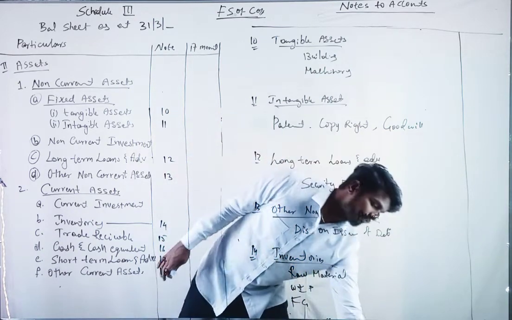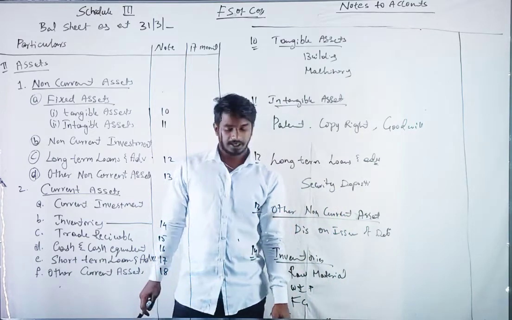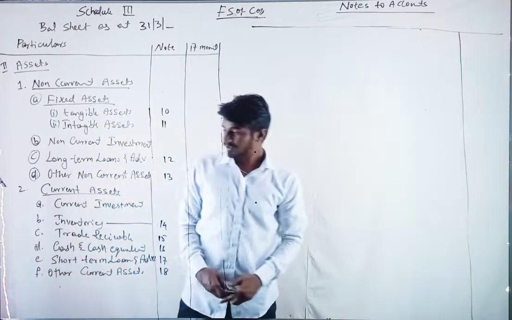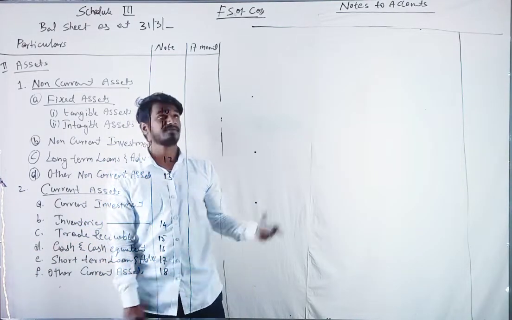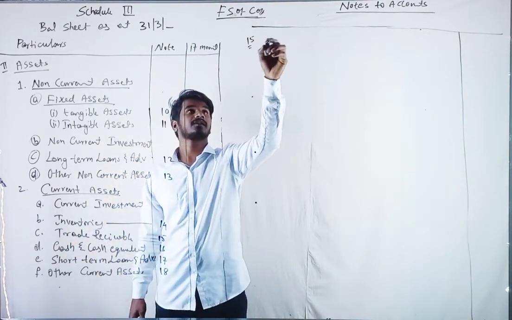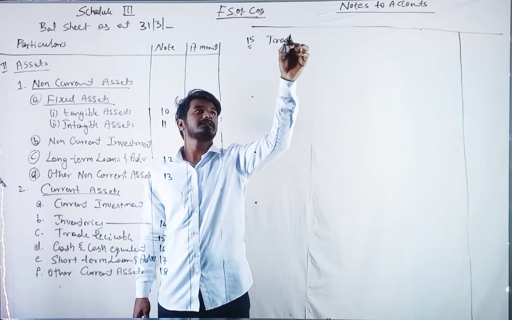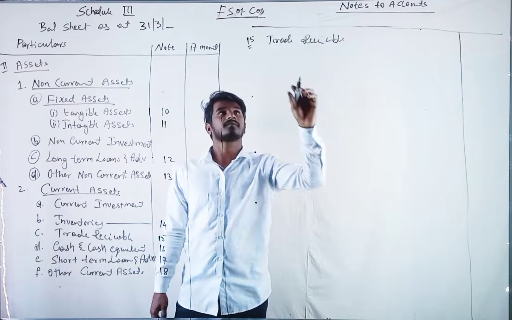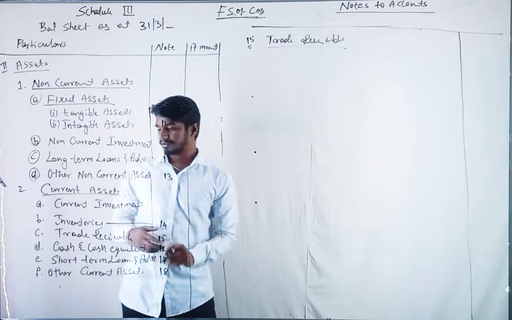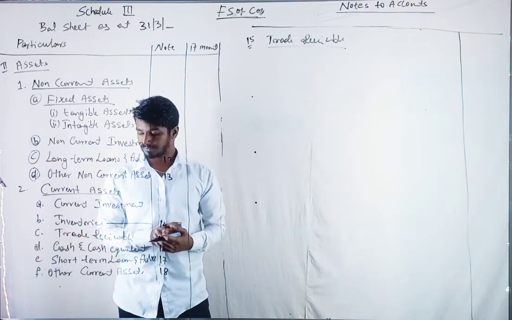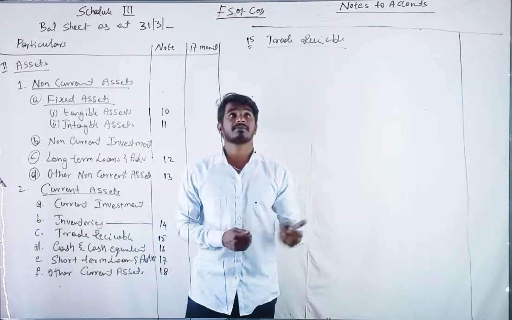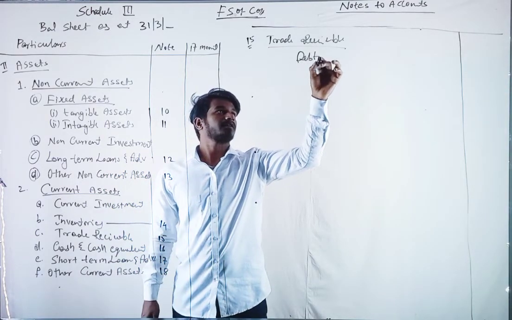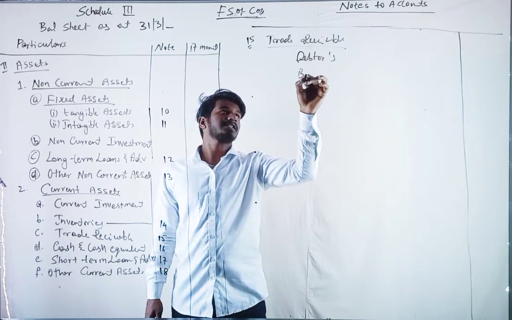These are examples for inventories. The next, trade receivable, note number 15. Trade receivables, we can take examples of debtors and bills receivable.